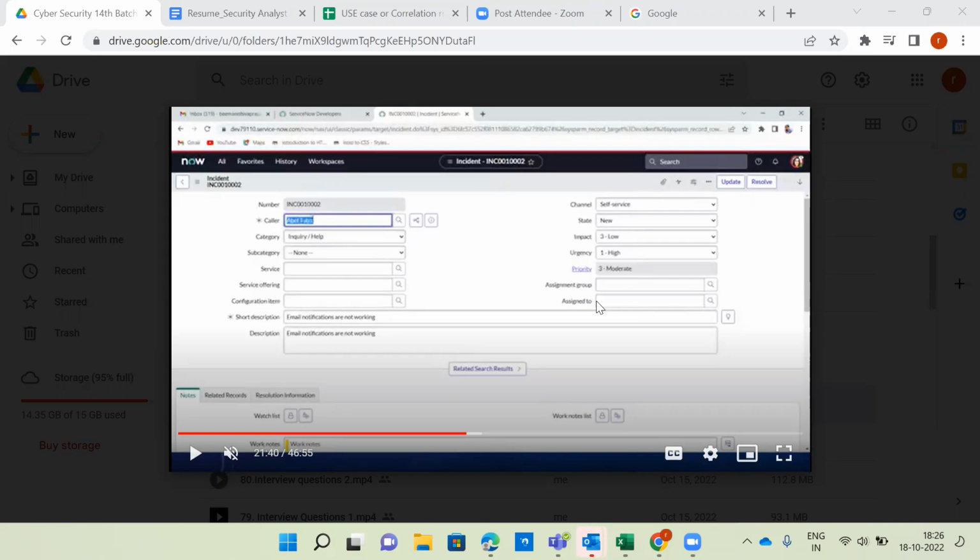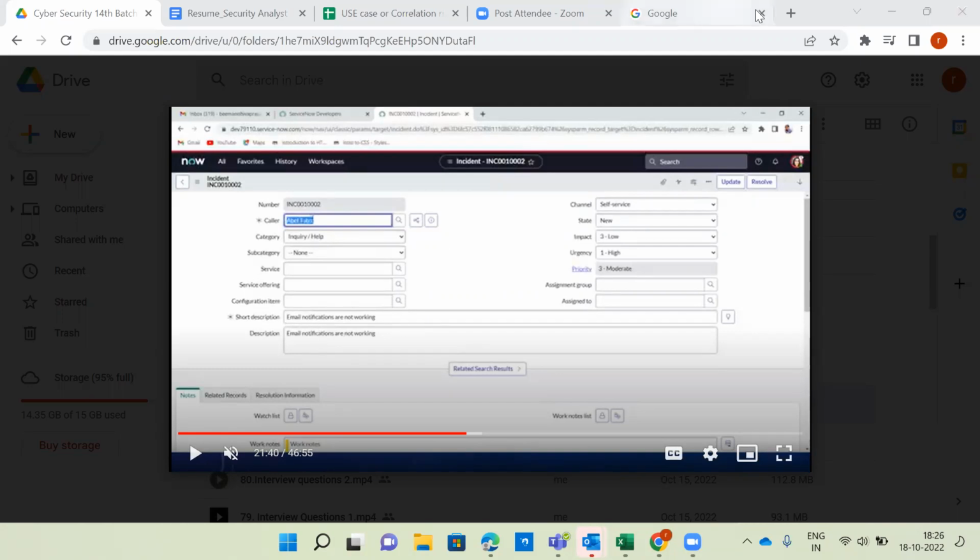After that, you have to define the description of the incident. The short description is nothing but the classification of the incident, for example, brute force attack, multiple authentication login failures from the same source user, or multiple authentication login failures from different users. And the description you write in your own way. For example, one alert was received as a brute force attack from an internal IP or external IP.